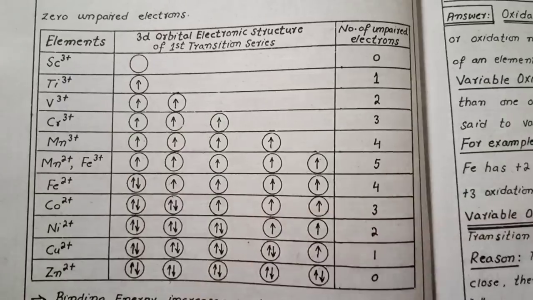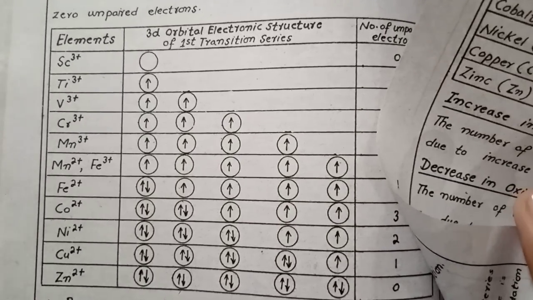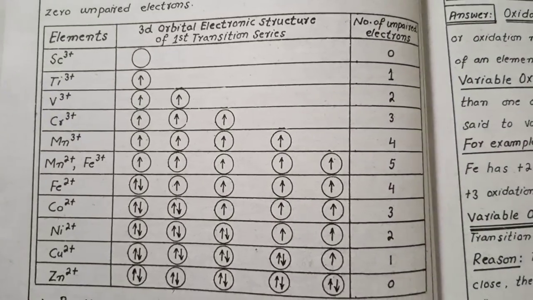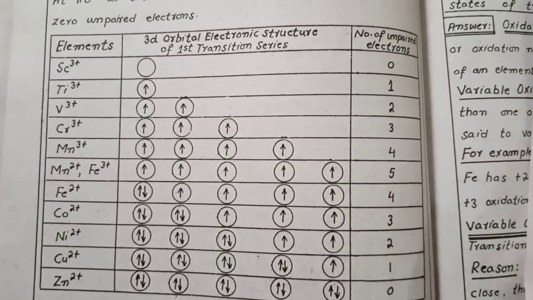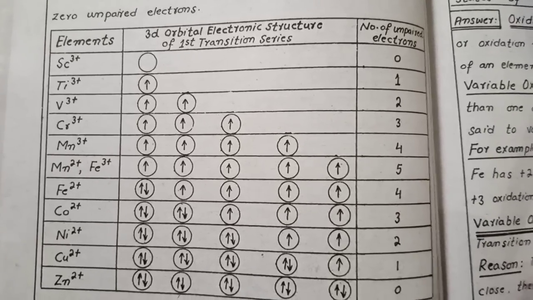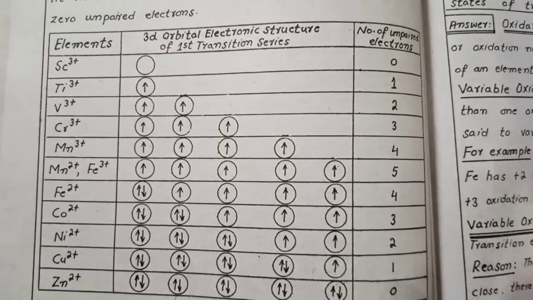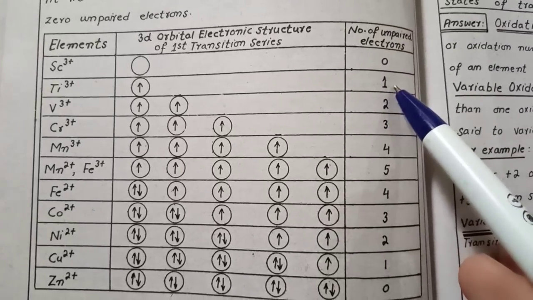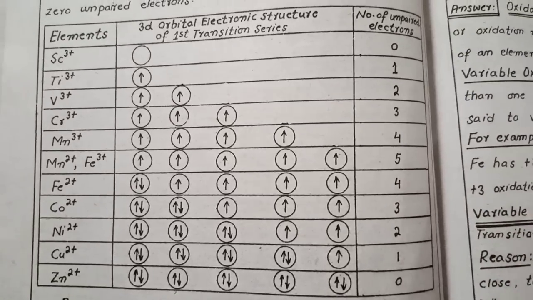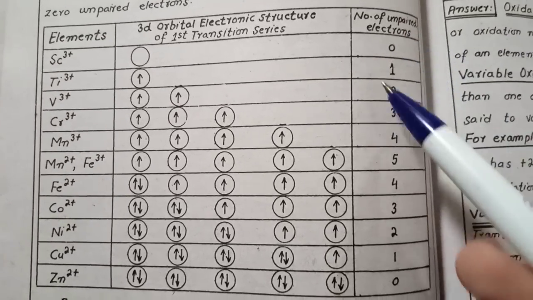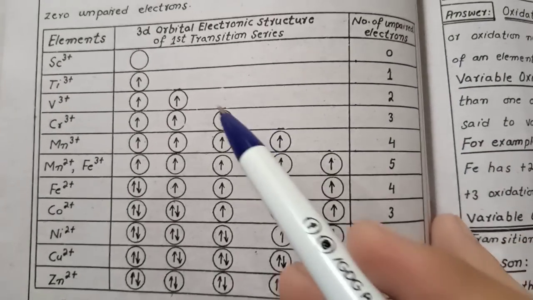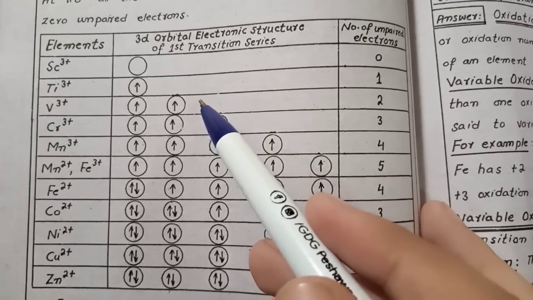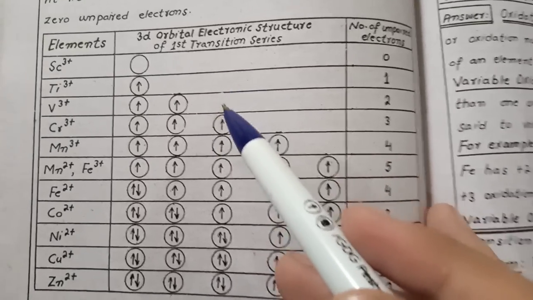First of all we have scandium, and for scandium the number of unpaired electrons is 1. Second we have titanium, and in titanium the number of unpaired electrons is 1. Then we have vanadium, and in vanadium the number of unpaired electrons is 2.